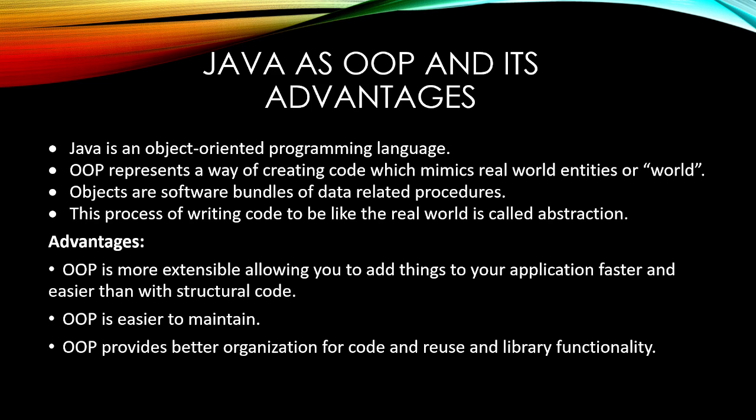OOP gives us that modularity, that simplicity, where we can write our code very easily and implementation will be faster. The benefit of using OOP is that we can easily maintain the files or whatever long project we are working on. It also provides better organization for code, and reuse and library functionalities.